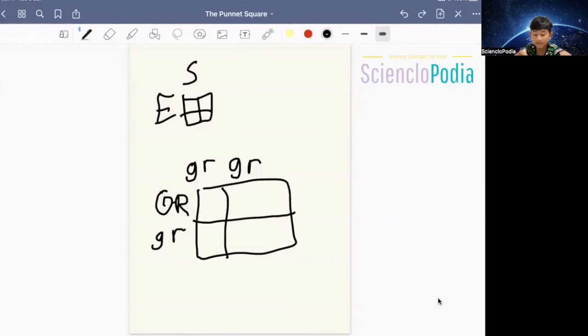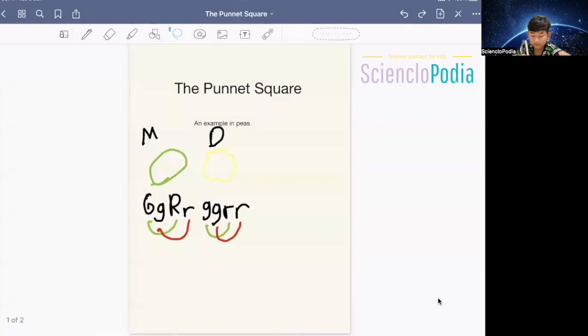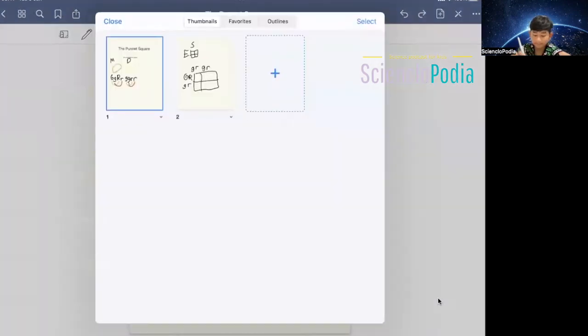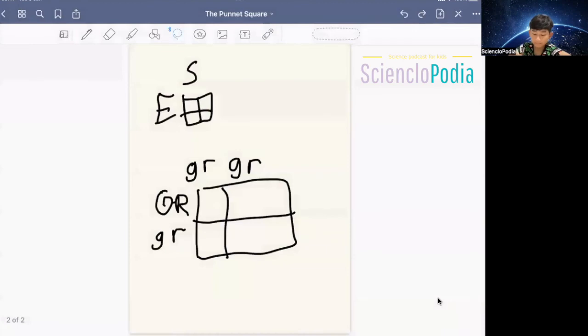We know that GR and GR is basically the same as this. So you can write that as a wrinkly here, and a wrinkly there.